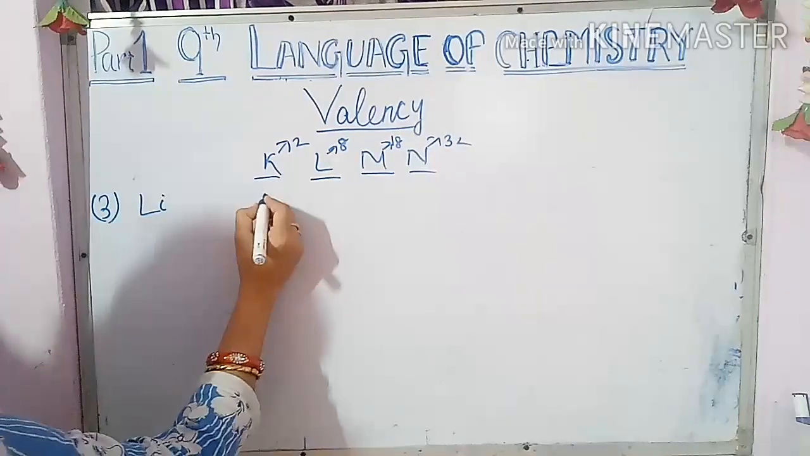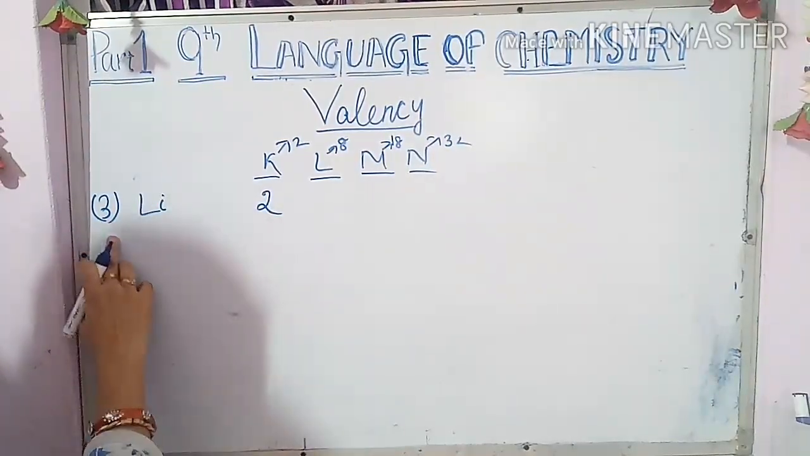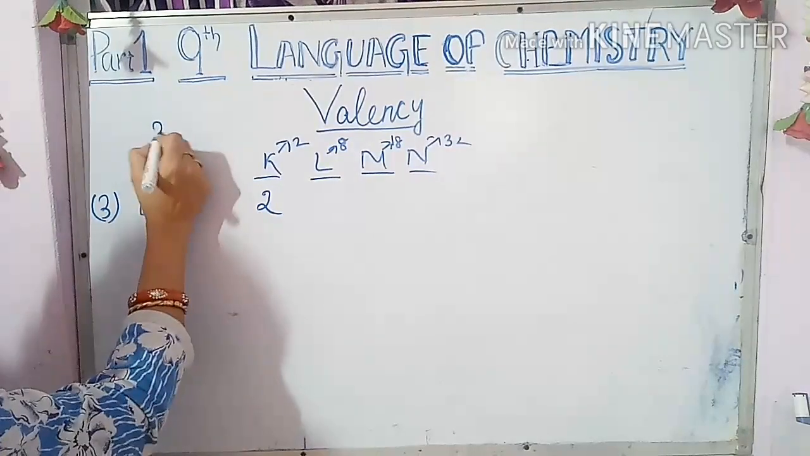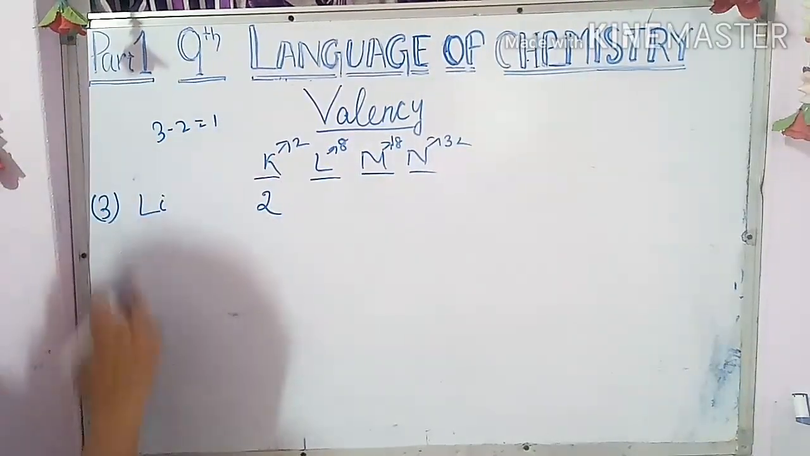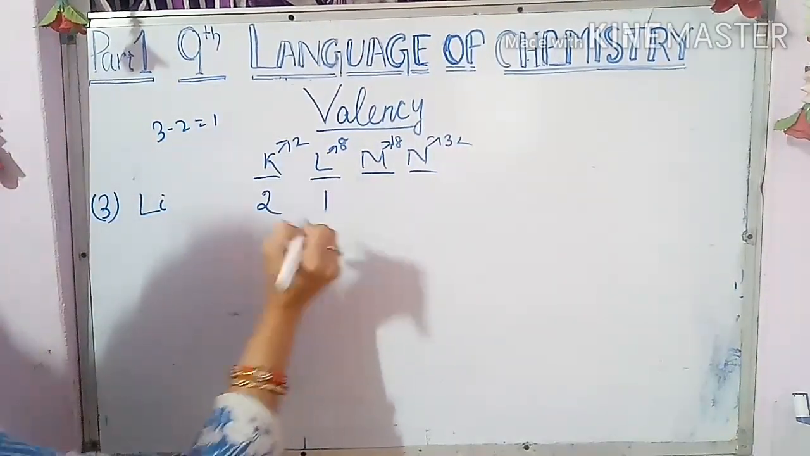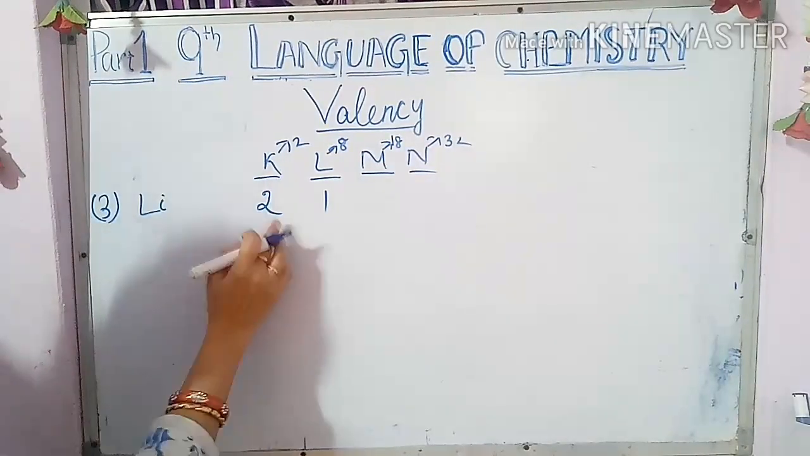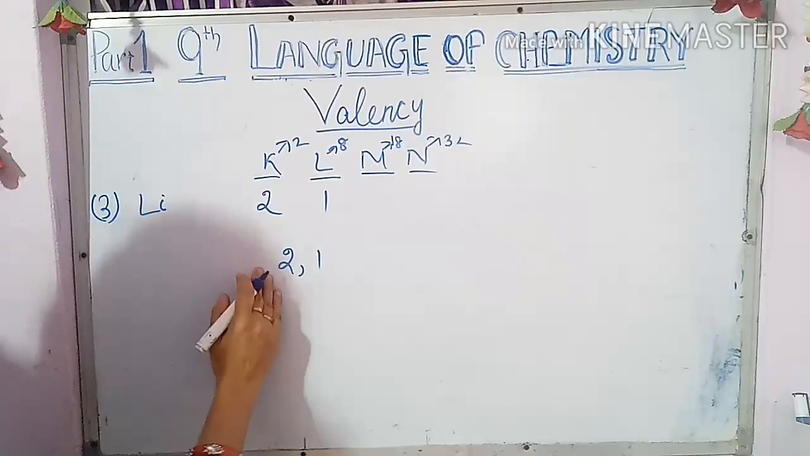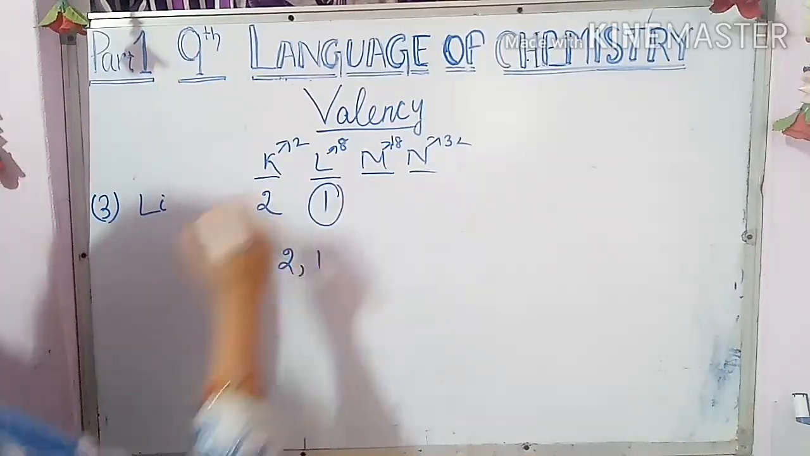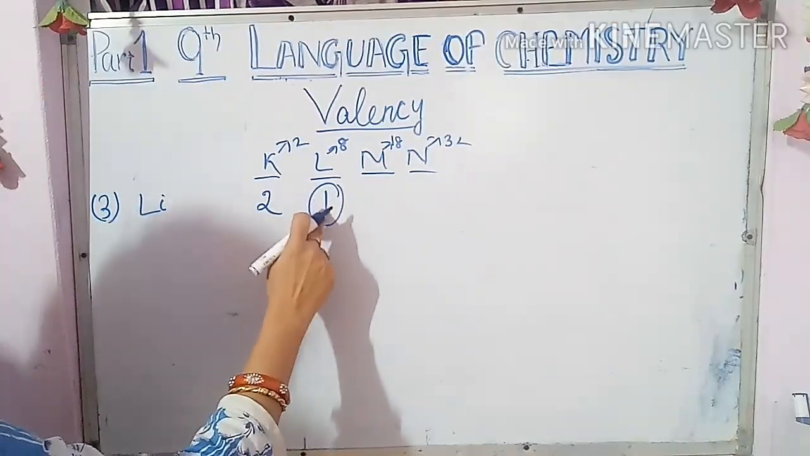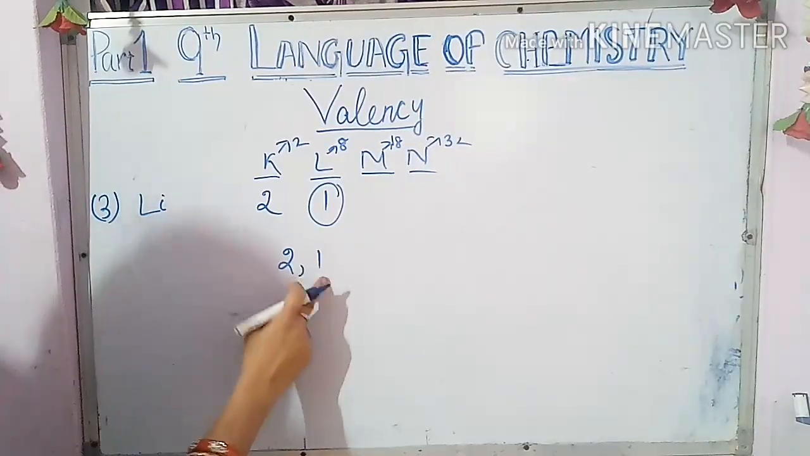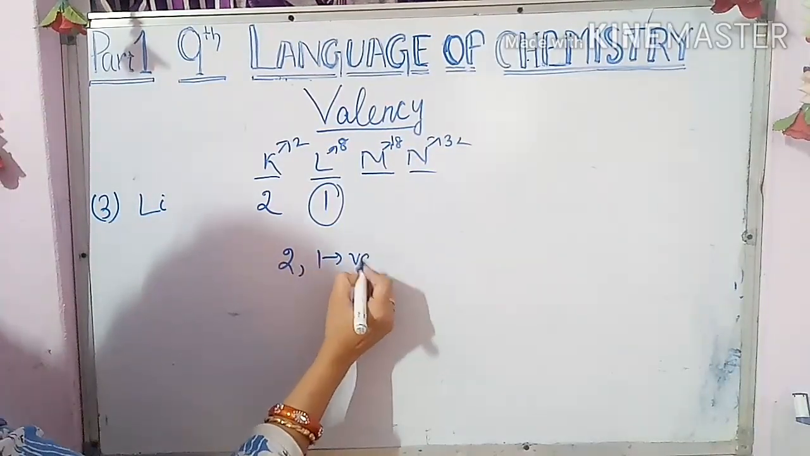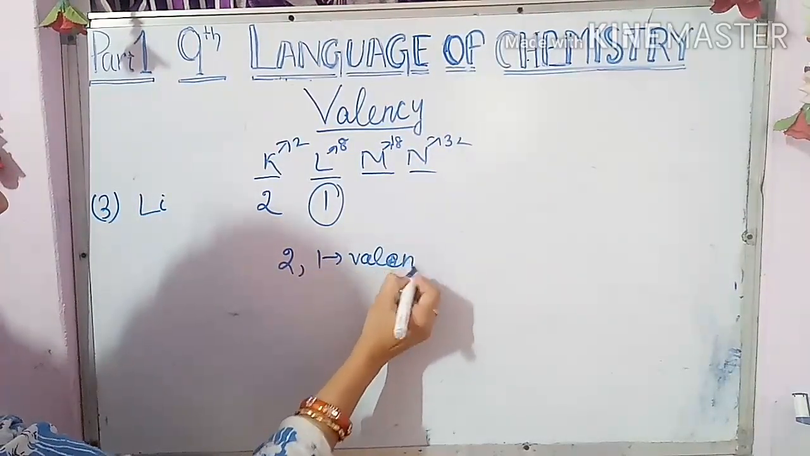So out of 3 you can put 2 here. After that, how much remains? 3 minus 2, that is 1 remaining, which means that 1 will go to the L cell. So your electronic configuration became 2, 1, and the outermost cell is L and the electron is 1. That's why lithium has valence electron 1 and valency 1.